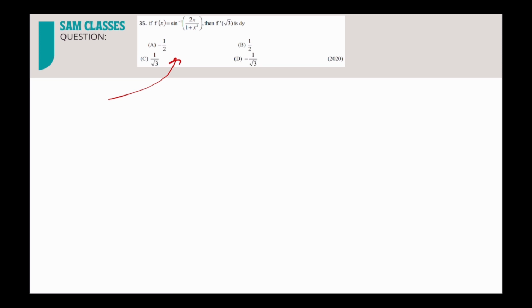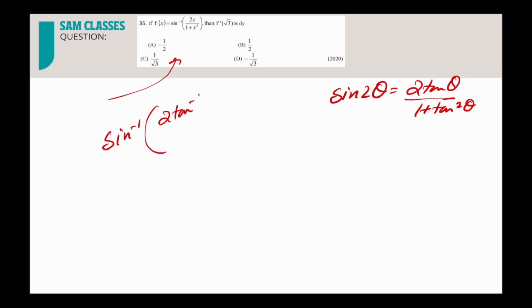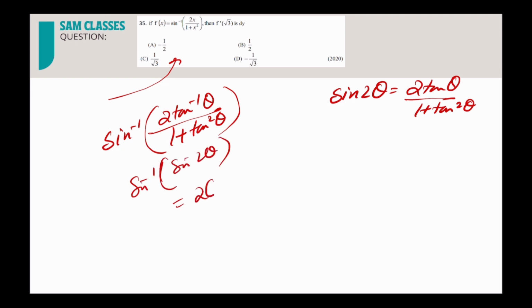Sine inverse of 2 tan theta by 1 plus tan square theta is nothing but sine 2 theta. See, again, sine 2 theta is equal to 2 tan theta by 1 plus tan square theta. A very important formula. The moment I'm seeing this, it should click in my brain. So that way you have to practice, okay? So sine inverse of sine 2 theta is equal to 2 theta, correct? And that is nothing but 2 into tan inverse x.